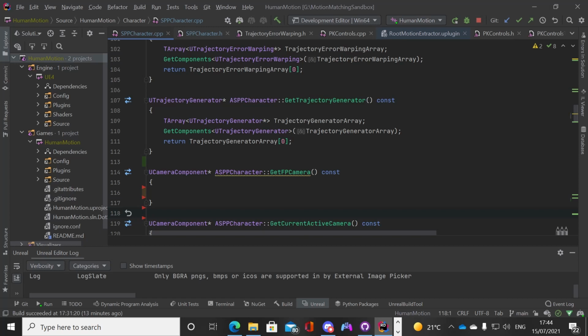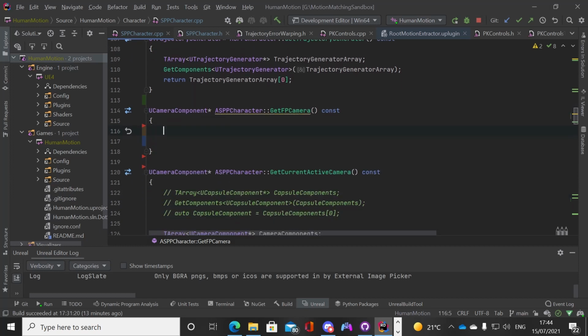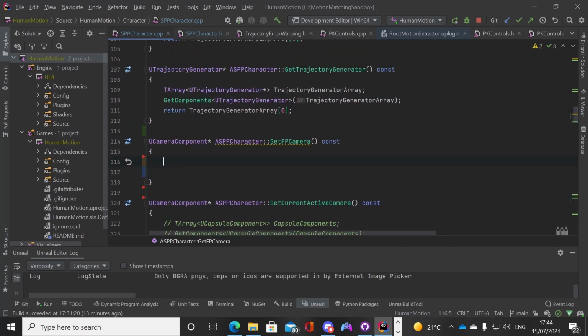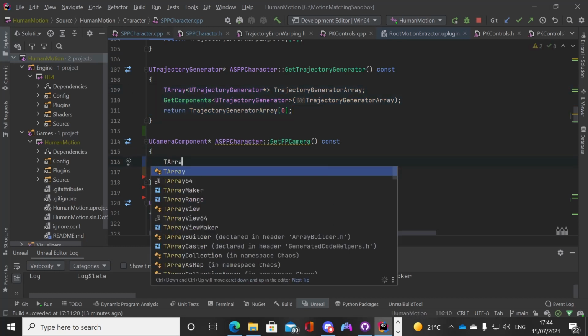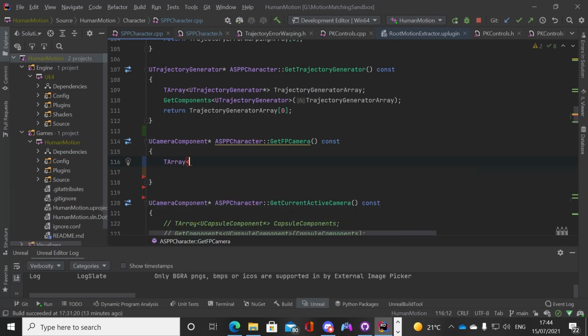So what we're going to do is, in our get first person camera here, so this is how we create a reference to a component from our blueprints, and we expose it to C++. So I'll go through each bit. So this T array, so this is of type array, and we're going to get array because there could be multiple references of a component, so we can have different components. We can have multiple first person cameras, we can have multiple third person cameras. So when we're referencing a certain component, we're going to return an array of them, so all the different components that are available. So that's why it's going to be an array.